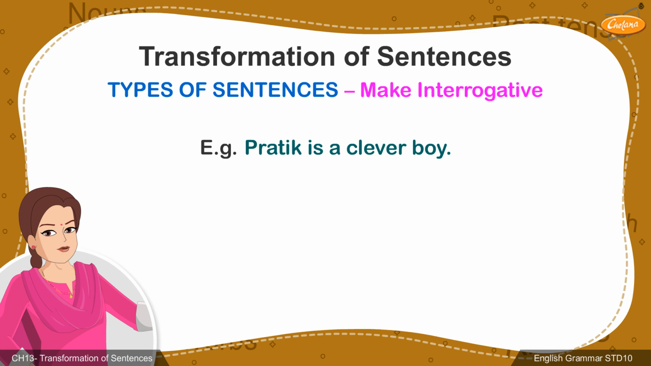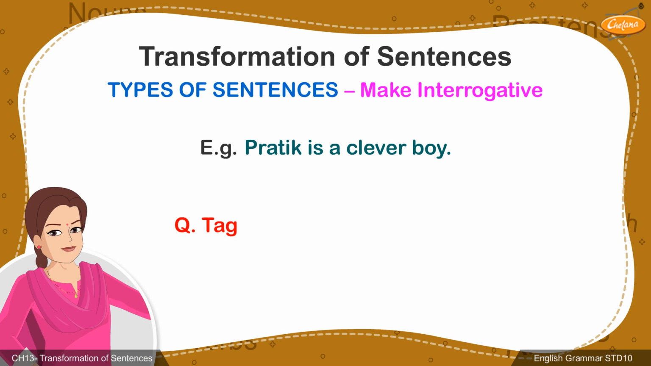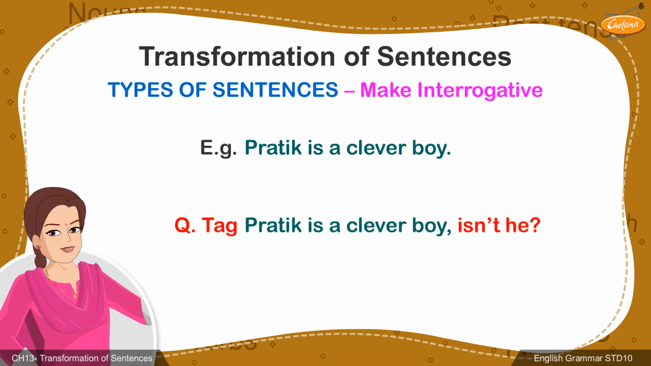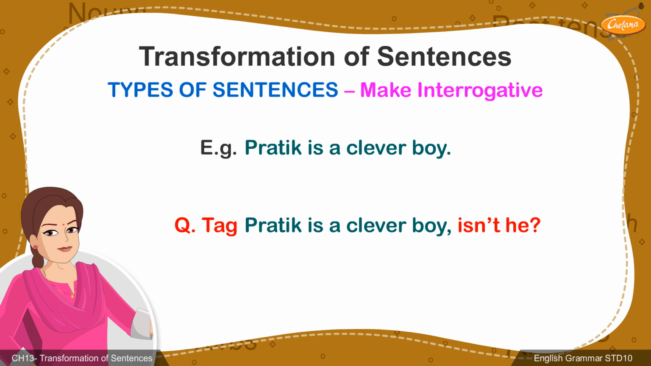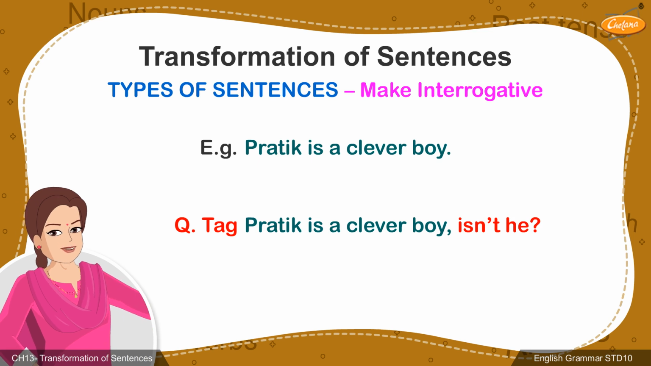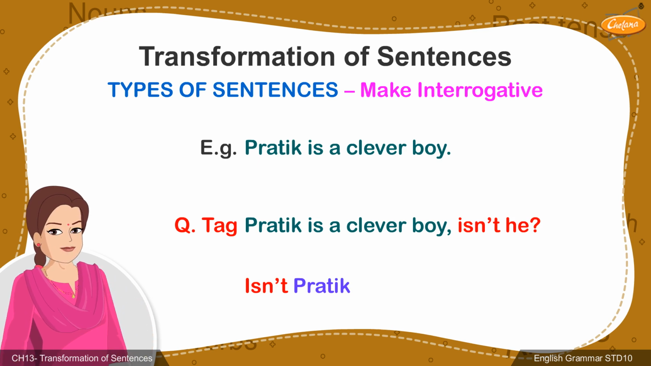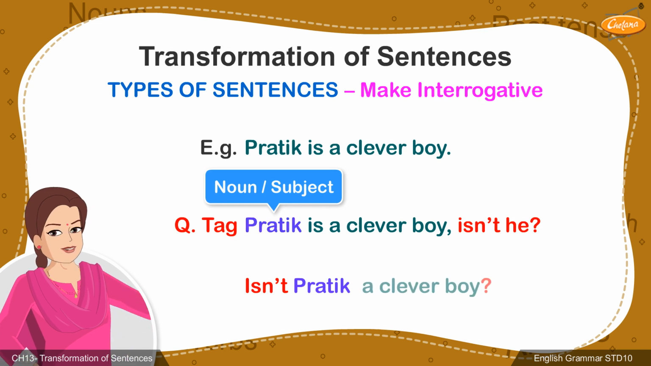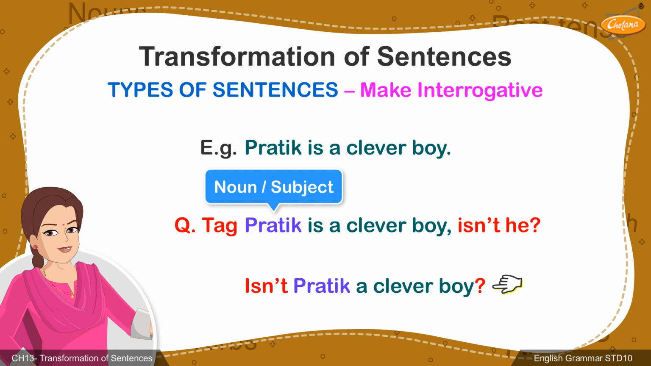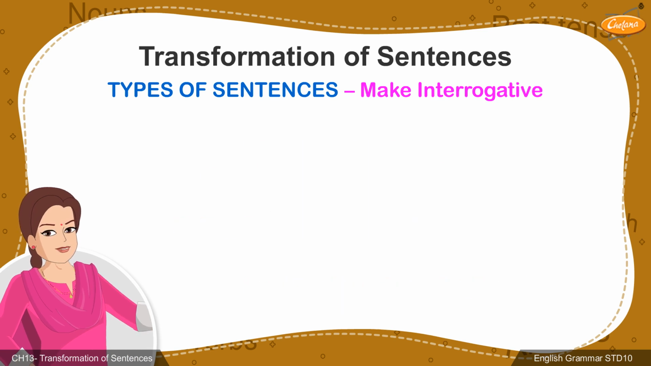First, we mentally take a note as to what kind of a question tag we would add to this sentence following the rules of question tag. The tag for this sentence would be, isn't he? We now start the interrogative sentence with the question tag itself. But instead of writing the pronoun he, we would write the noun, subject, Pratik. We now directly write the object by ending the sentence with a question mark.